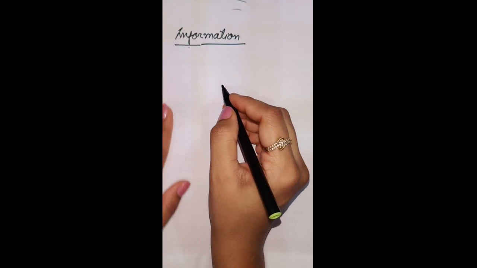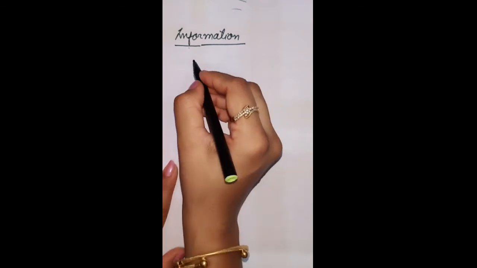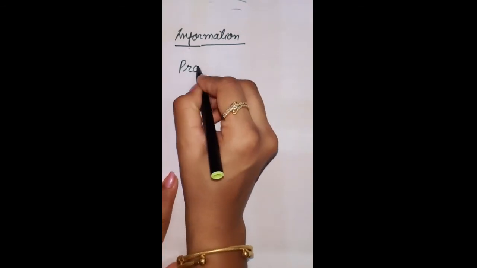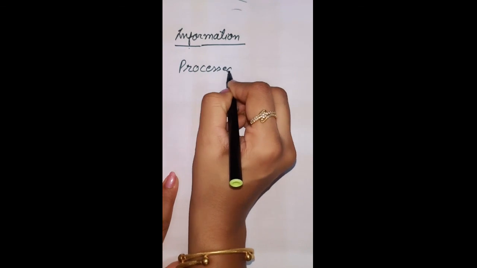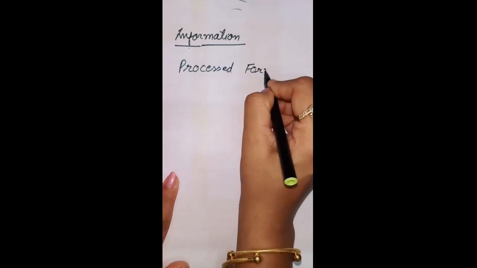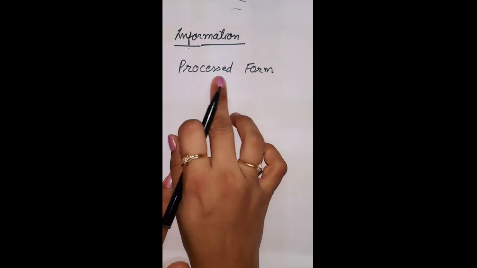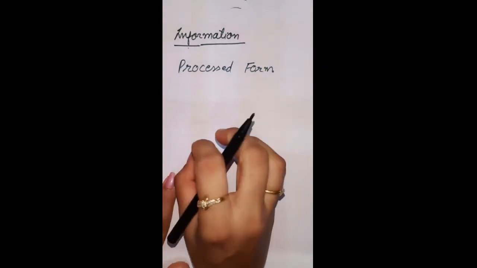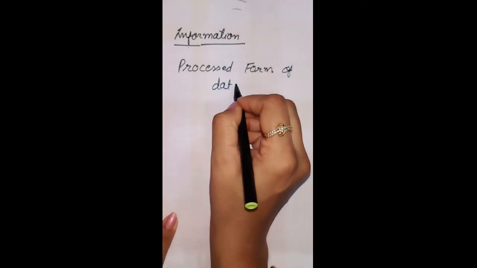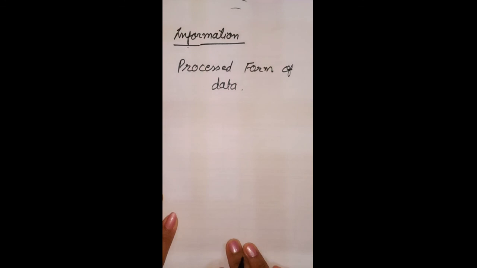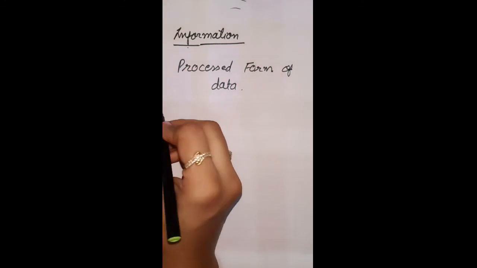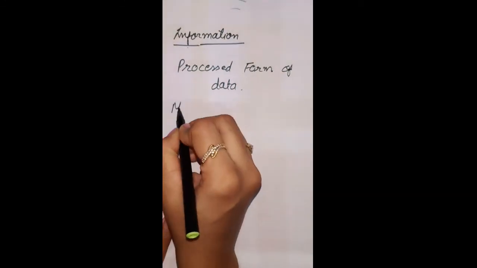You can consider it as a processed form. We apply some process on the raw material, that is our data. So the processed form of data is known as information. This information is meaningful data.